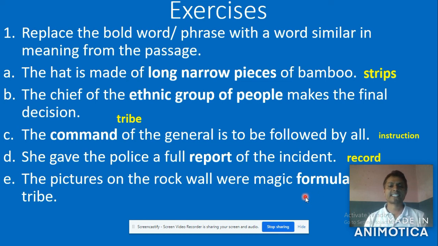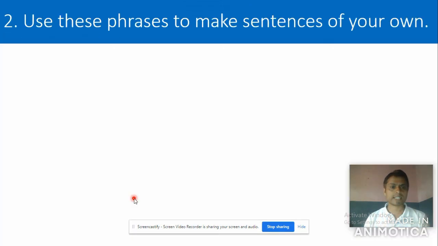Now you can scan the text, go back to the text to find its synonym on the basis of the context given here. Now look here. Yes, charm, C-H-A-R-M, charm. This is the contextual meaning given from the text. It might be given in paragraph number one. Got it? Now look at number 2.